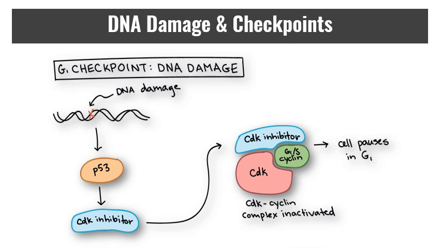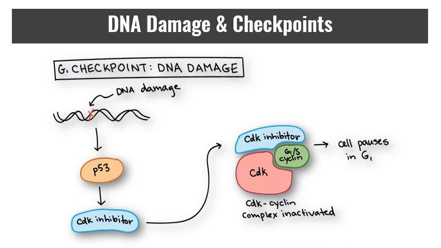First, it stops the cell cycle at the G1 checkpoint by producing CDK inhibitors. That's going to block the activity, giving time for DNA repair, which is p53's second job: to activate DNA repair enzymes. If the DNA damage is not fixable, p53 will play its third and final role, triggering programmed cell death so damaged DNA is not passed on.